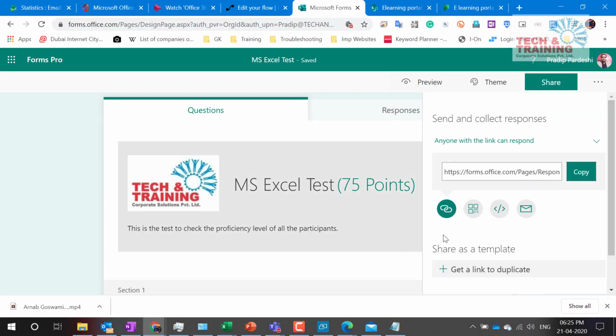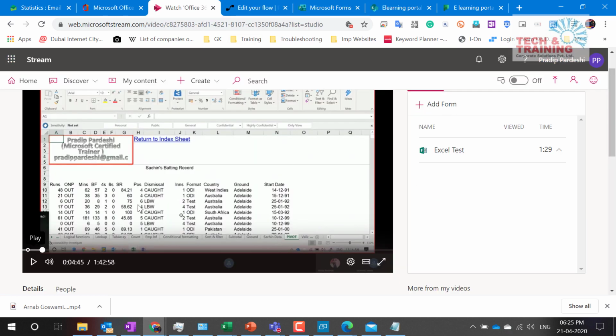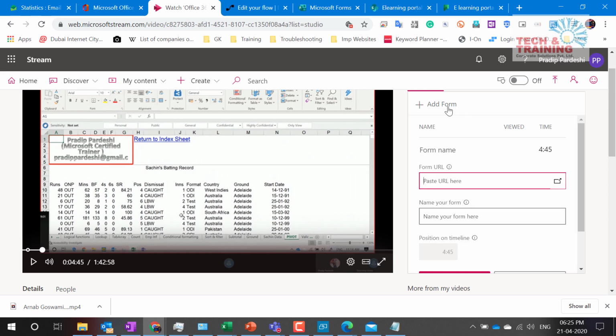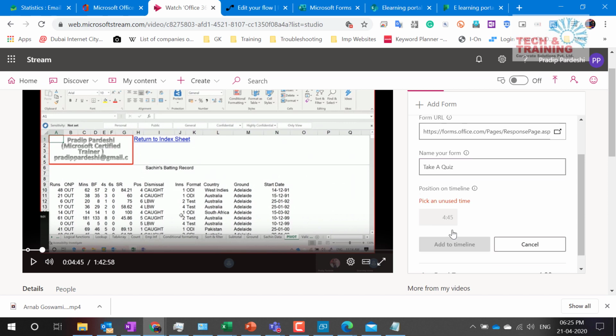Now coming back to this particular test that we have created, I would like people to take tests as they go along. Like you must have seen in e-learning platforms, after a video section is completed, some quiz is given. So I would like to add a form here, and this is going to be my URL that I've pasted, and quiz. It starts at 4 minutes 45 seconds because that is the point that I've chosen. So I select add to timeline.